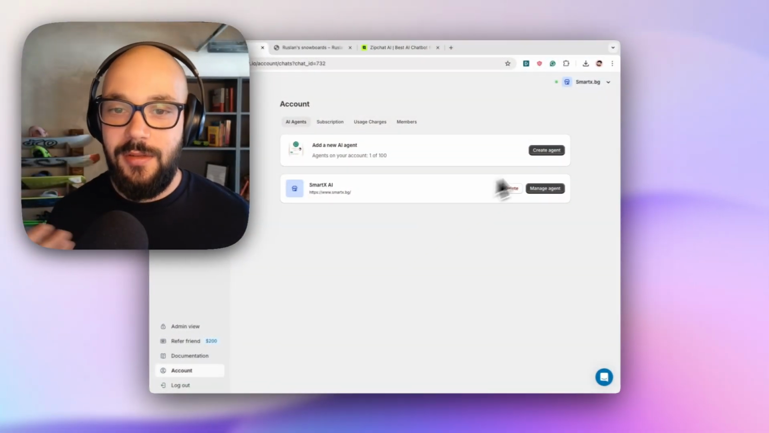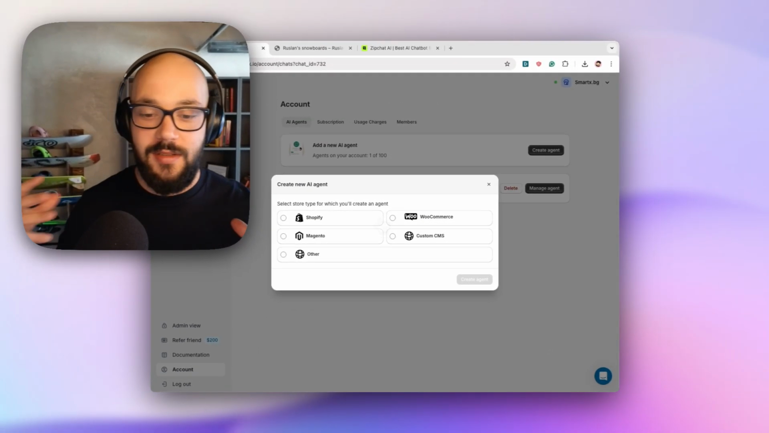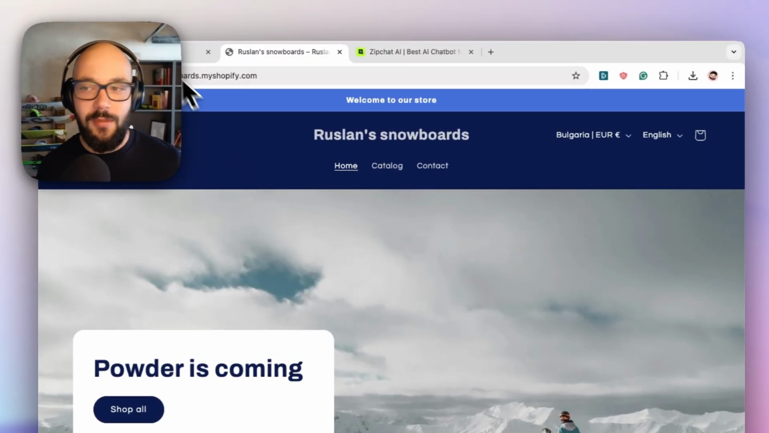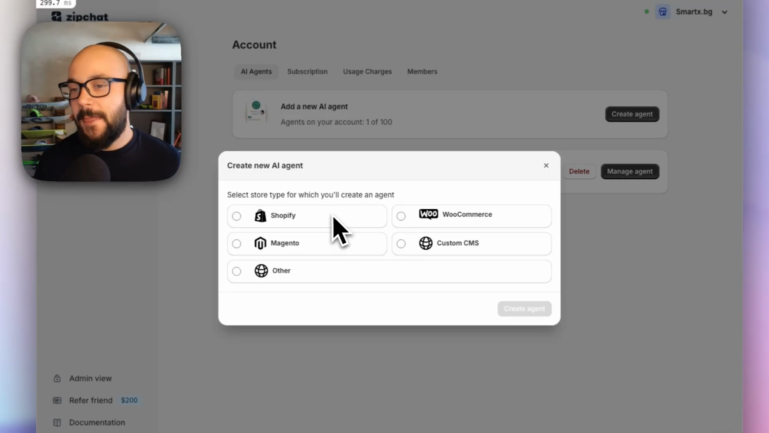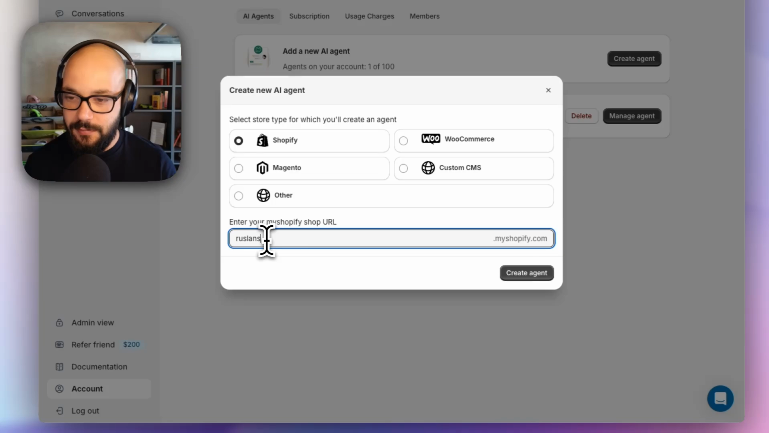Zipchat offers the easiest way to create an AI agent for an online store. Let's do one together. All I need to do is input my store URL, and we can create an agent super easily, super fast. I have my own demo Shopify store called Russ One Snowboards, but we also support all kinds of other platforms and custom platforms.